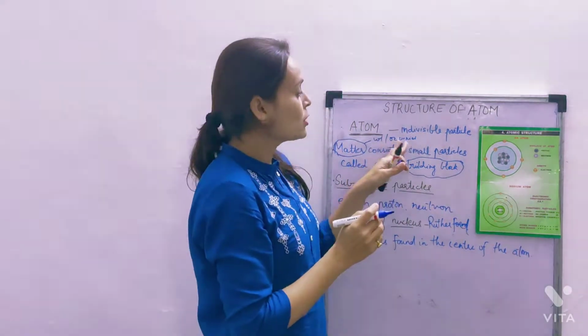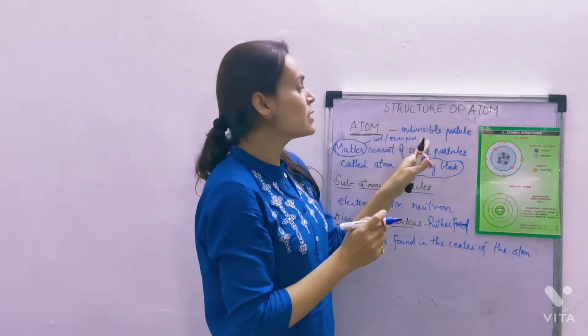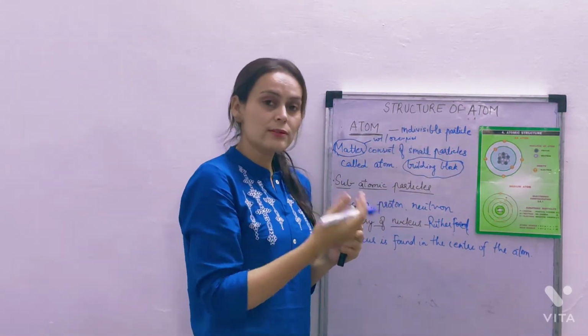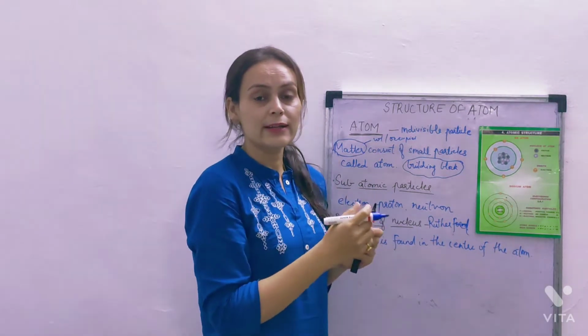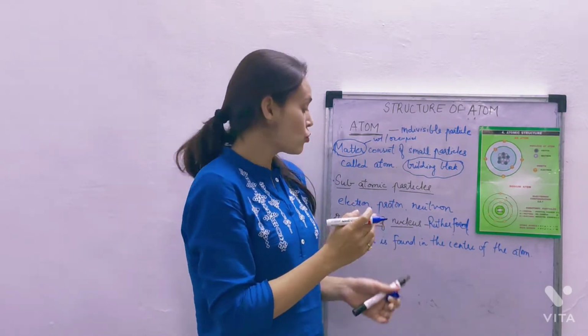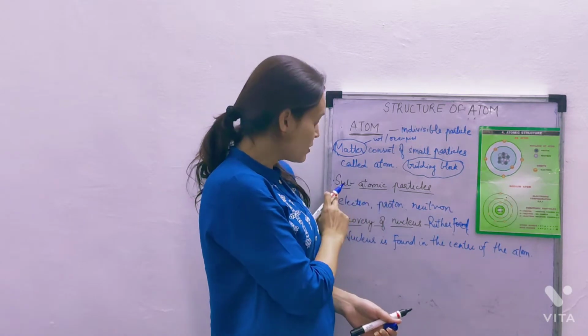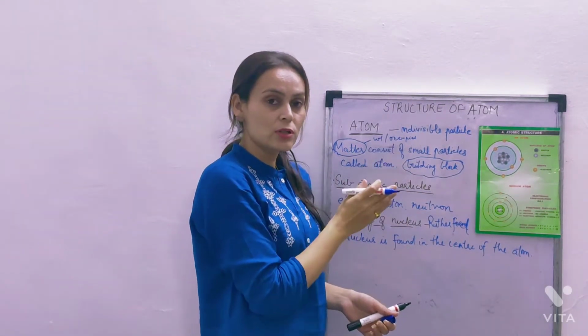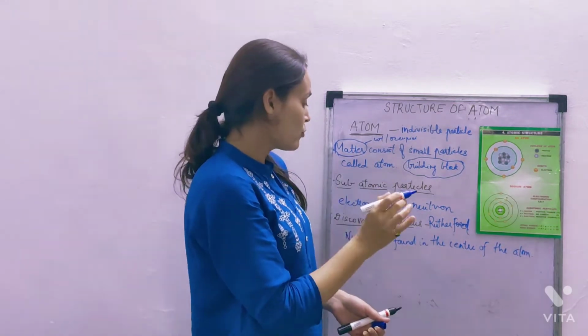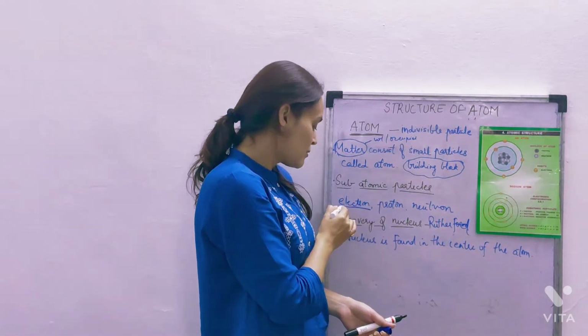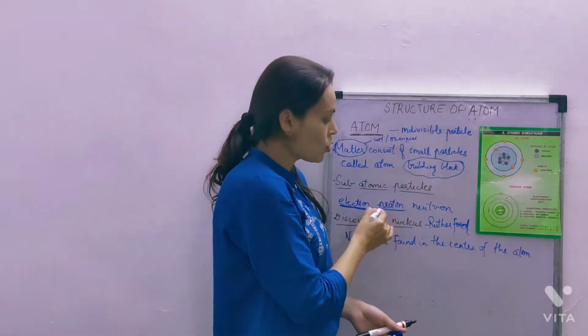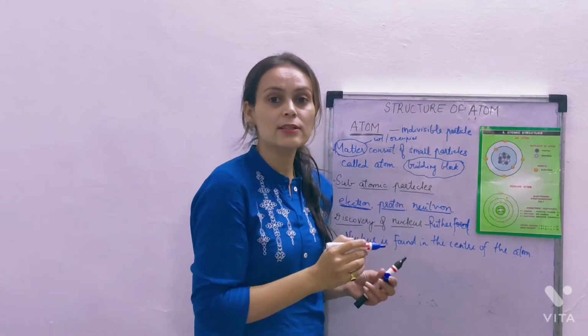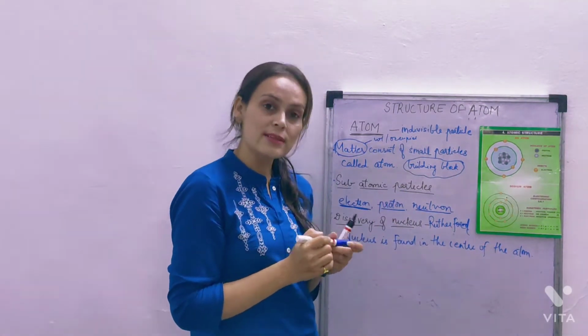Initially we said that an atom is an indivisible particle. After some experiments, scientists found that an atom consists of 3 particles. These are the subatomic particles, and you have to learn them: electron, proton, and neutron. These are the 3 particles which an atom consists of.